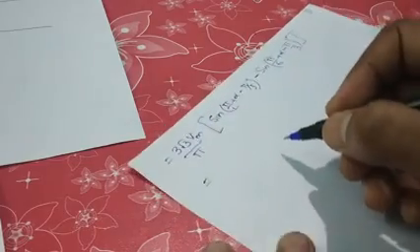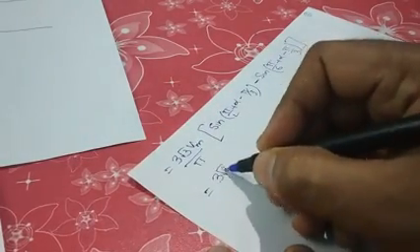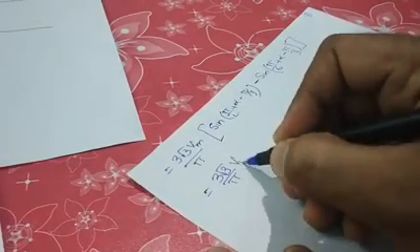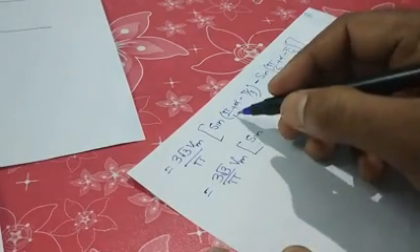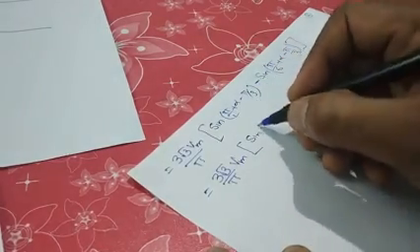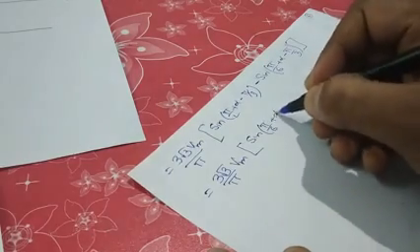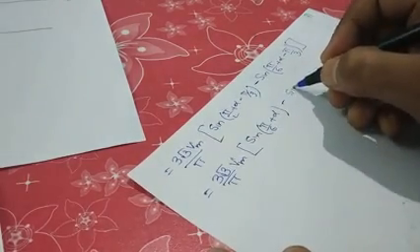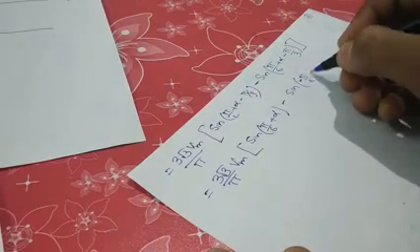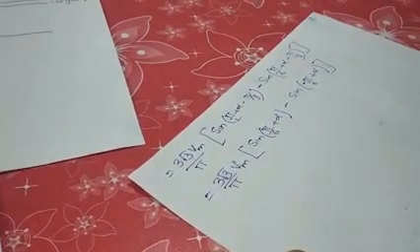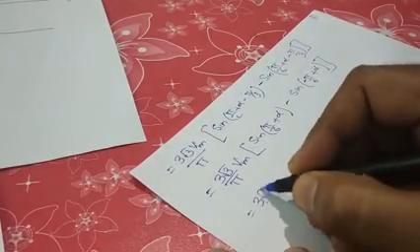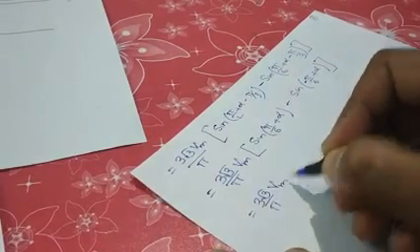Now again, 3 root 3 by pi into Vm, so it will be sine 90 minus 60, that is pi by 6 plus alpha, minus of minus pi by 6 plus alpha. It is sin C minus sin D again. So what is the value of sin C minus sin D?